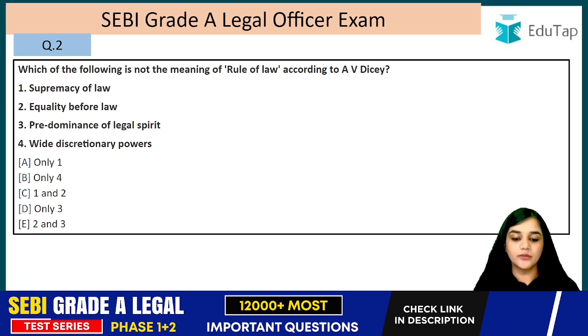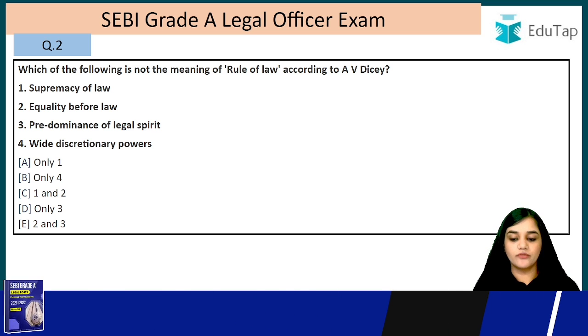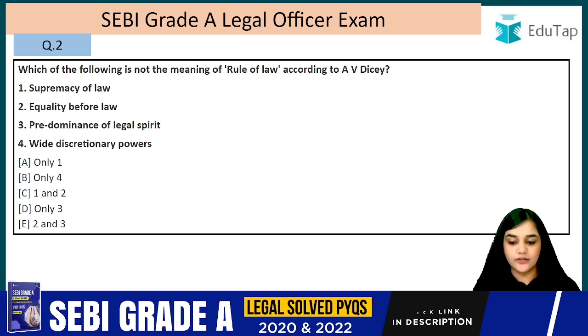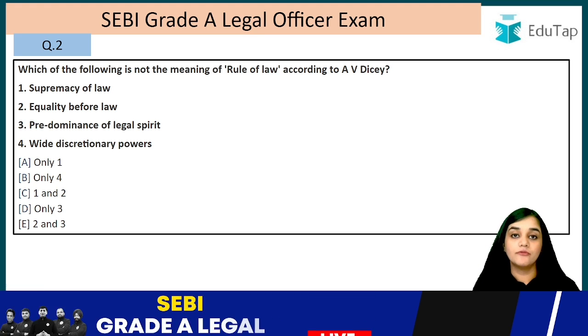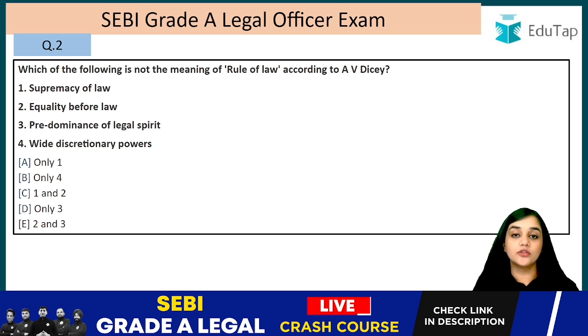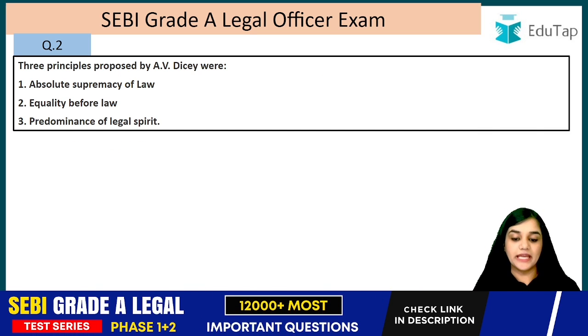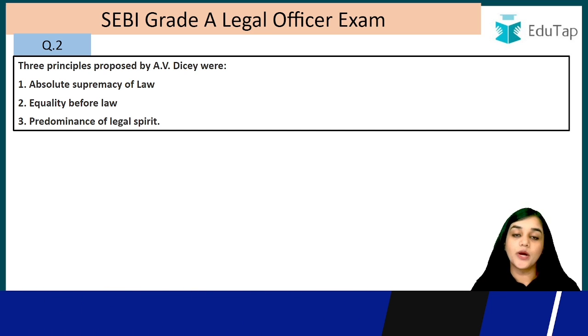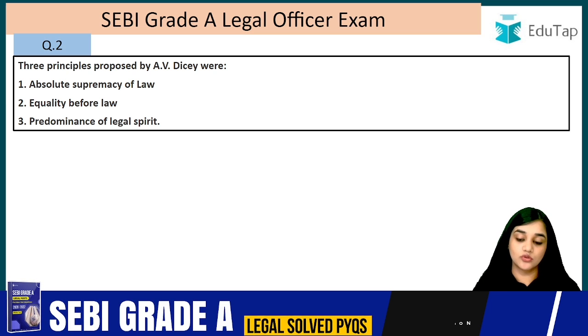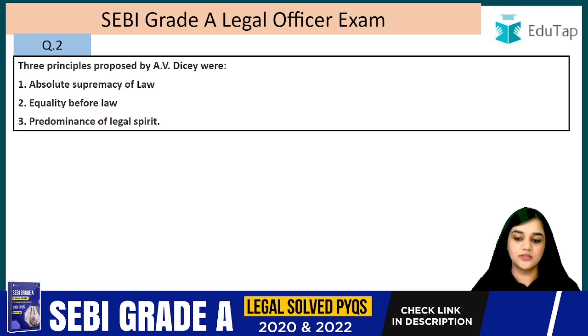Question number 2. Which of the following is not a principle of rule of law according to A.V. Dicey? Supremacy of law, equality before law, predominance of legal spirit, or wide discretionary powers? So, according to the theory of A.V. Dicey, the rule of law, which of these is not included in the rule of law? The answer is the fourth one, that is the wide discretionary powers, right? So, the principles proposed by A.V. Dicey were absolute supremacy of law, that is our law is supreme, equality before law, that everyone is subject to one law, and the predominance of legal spirit.